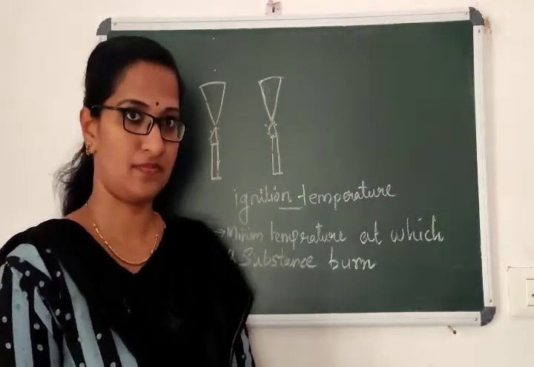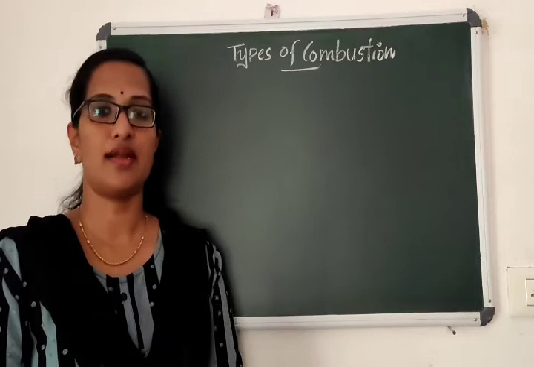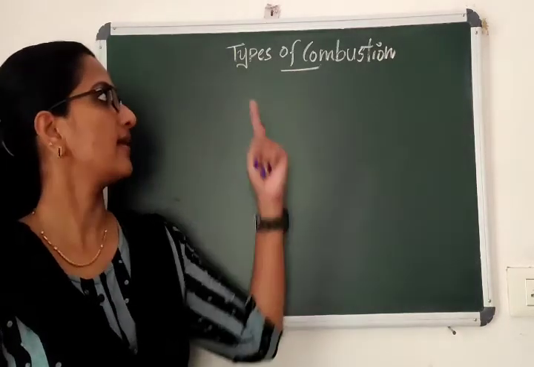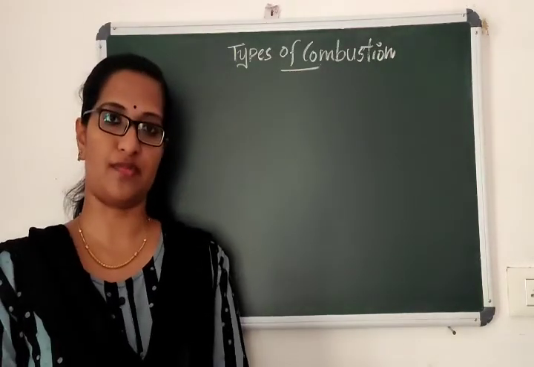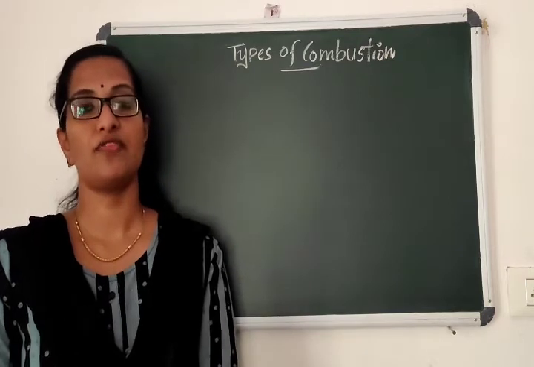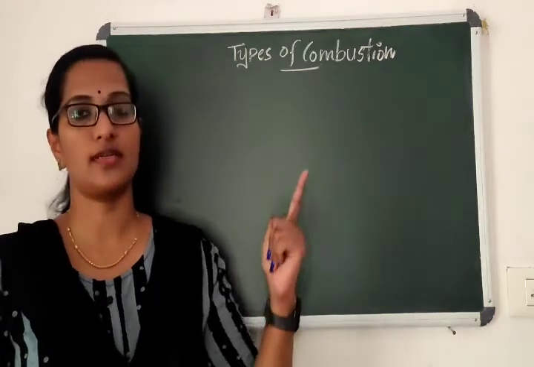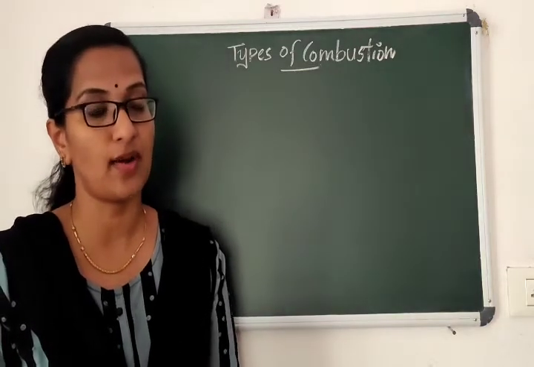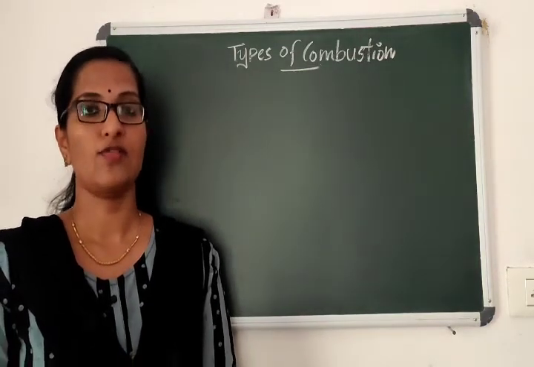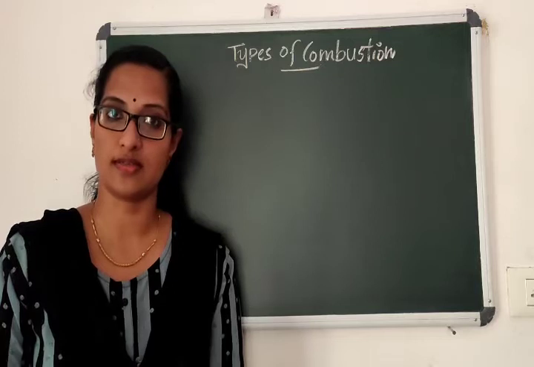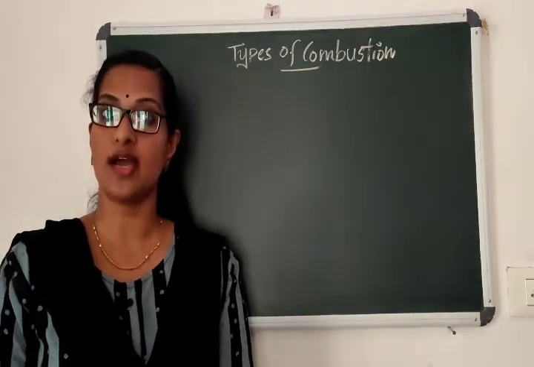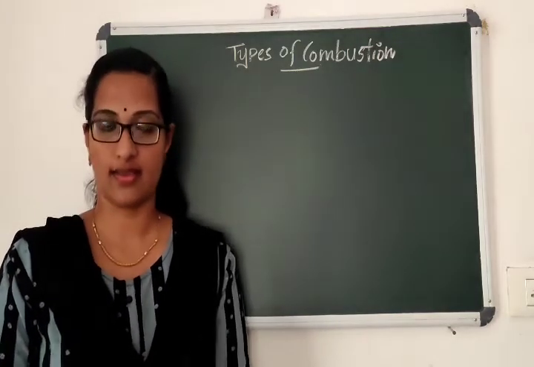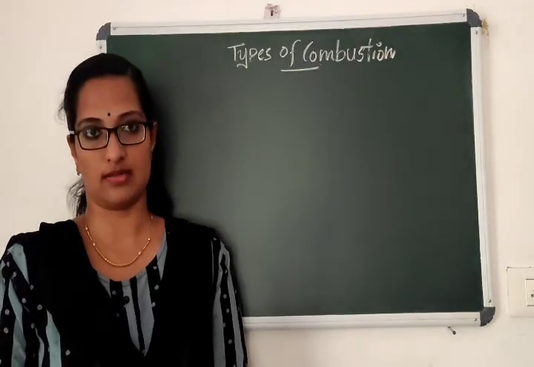Okay students, now let's move on to the next topic, types of combustion. Before that, you need to know about inflammable and non-flammable substances. What are inflammable substances? Substances which undergo burning are called inflammable substances.